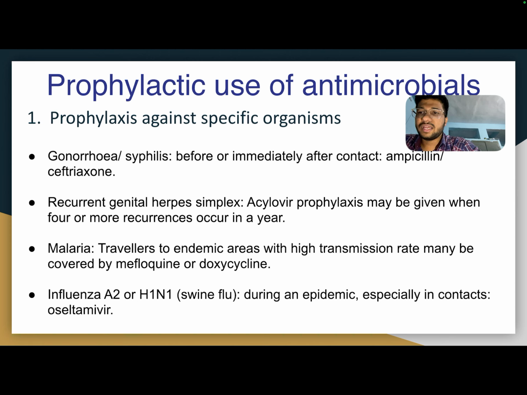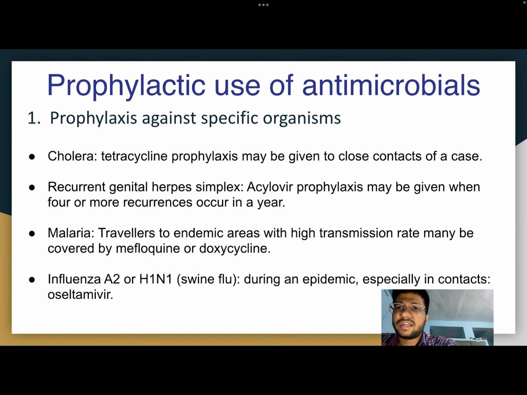Travelers to endemic areas with a high transmission rate may be covered by mefloquine and doxycycline. The fourth one is influenza A2 or H1N1 swine flu during an epidemic, especially in contacts, with oseltamivir. Then cholera: the drug of choice is tetracycline. Prophylaxis may be given to close contacts